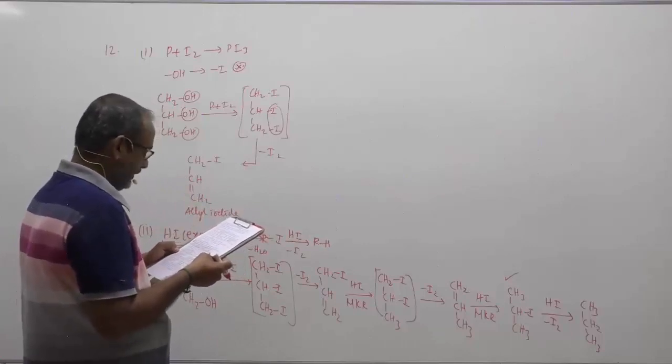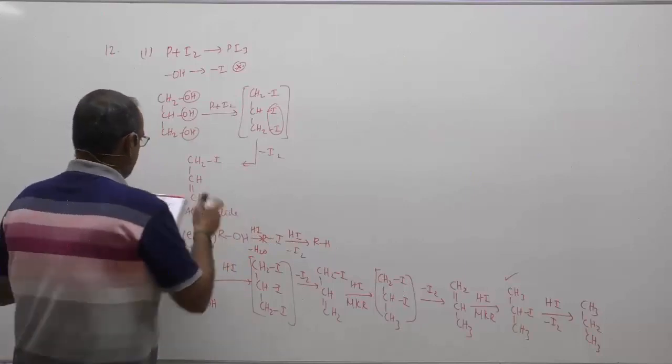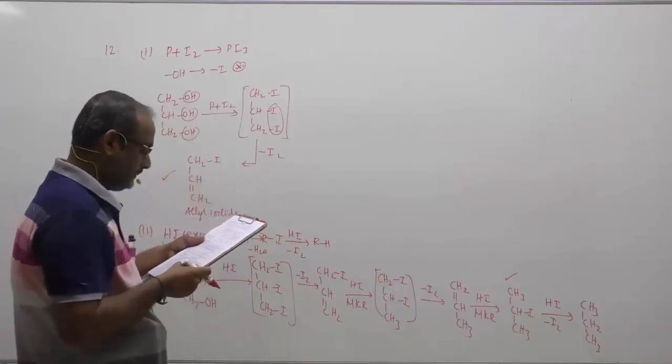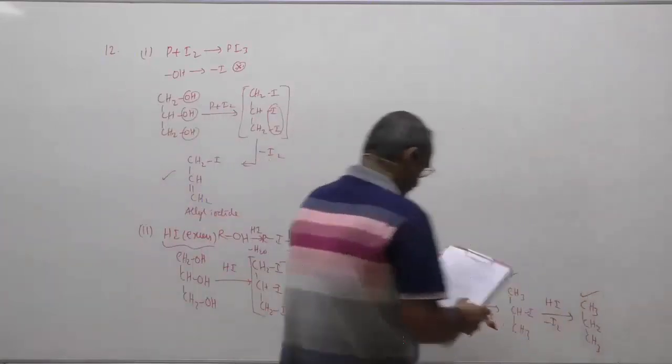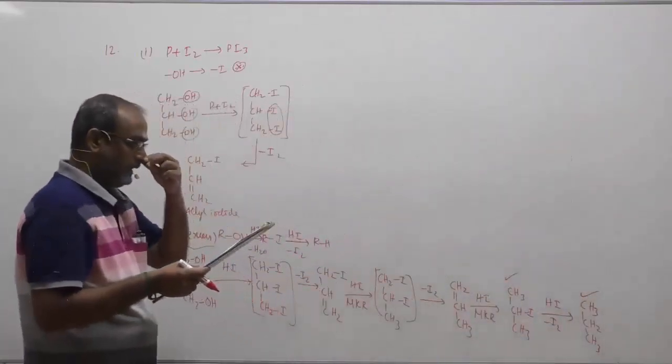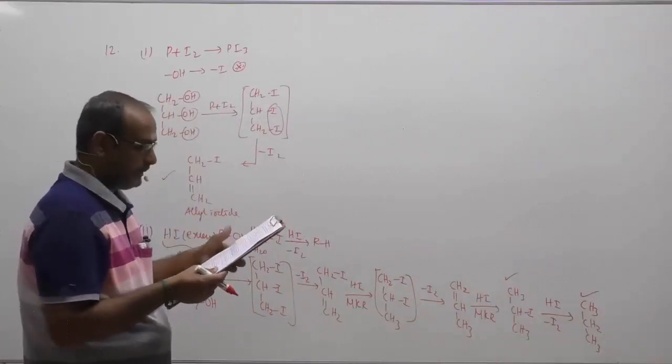Now, what about the options for question number 12? Allyl iodide is correct for the first fill-up, and the second fill-up is propane. Propane is correct. Allyl iodide, propane. Allyl iodide in both cases is wrong. Propane in both cases is wrong. Allyl iodide and isopropyl iodide.